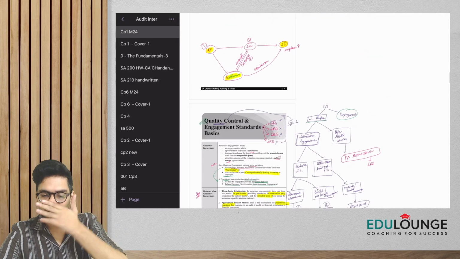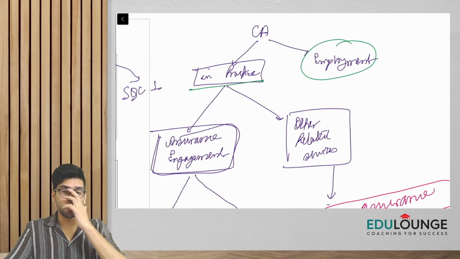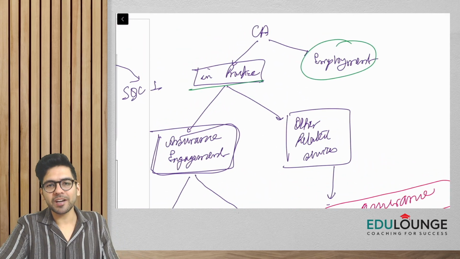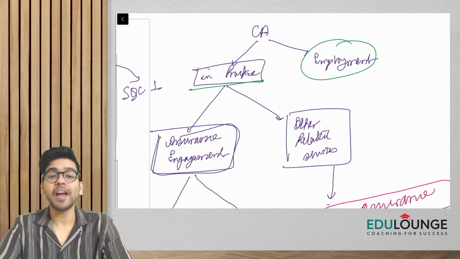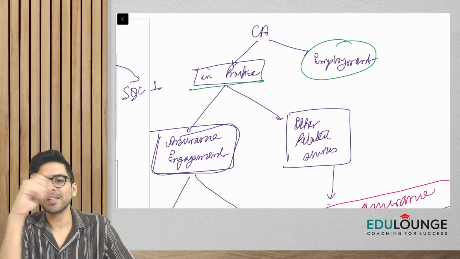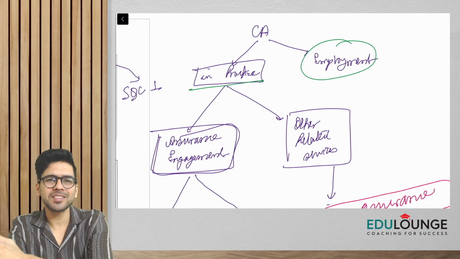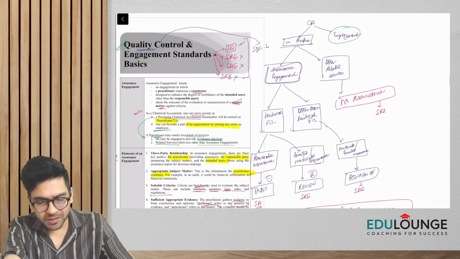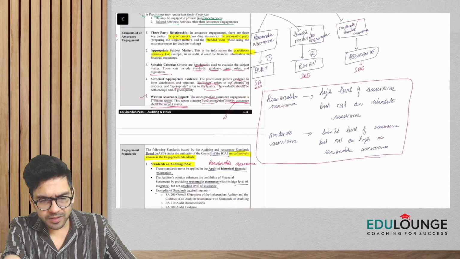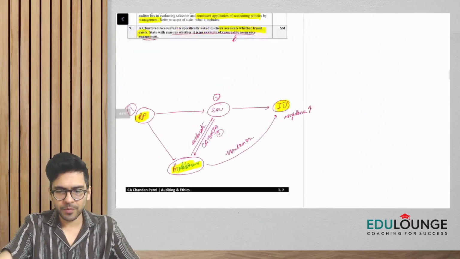Yes. Now, first thing, guys, you have to understand that a CA, a chartered accountant, can be in practice, or he might join some job and be under employment. And globally, you have to understand that a chartered accountant who is in practice is called, internationally, a practitioner. Now, what is this assurance engagement? Let me make you understand.